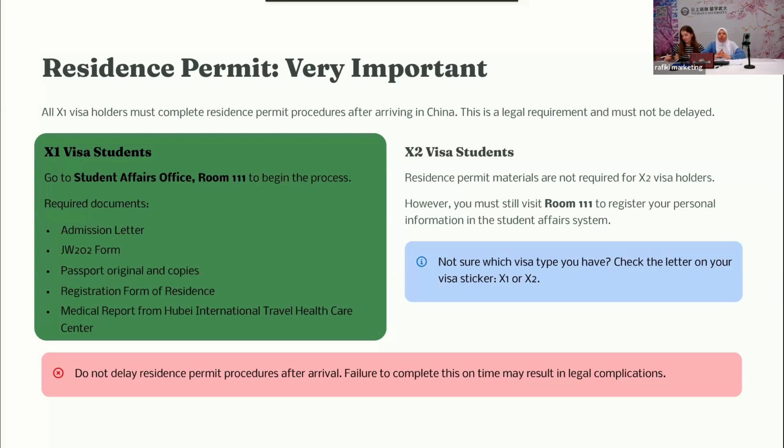We are not sure which visa you have, so check your letter about the type of your visa, X1 or X2. If you are X1, you have to finish the procedure once you arrive and finish your registration. If you are X2, you need to go to office 111 to register your information. Please don't delay the residence permit procedure after arrival.